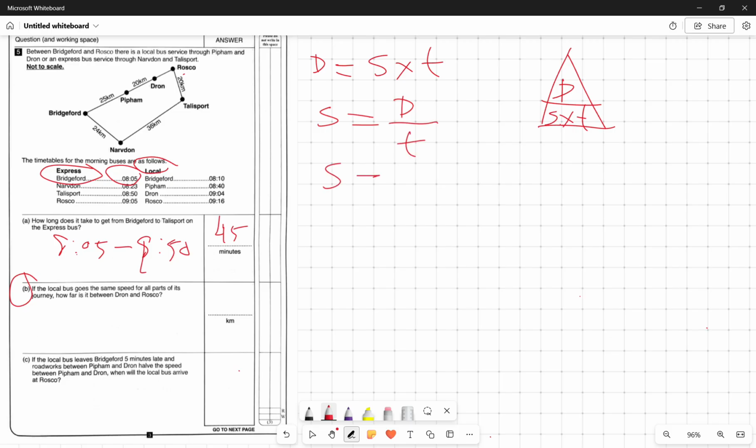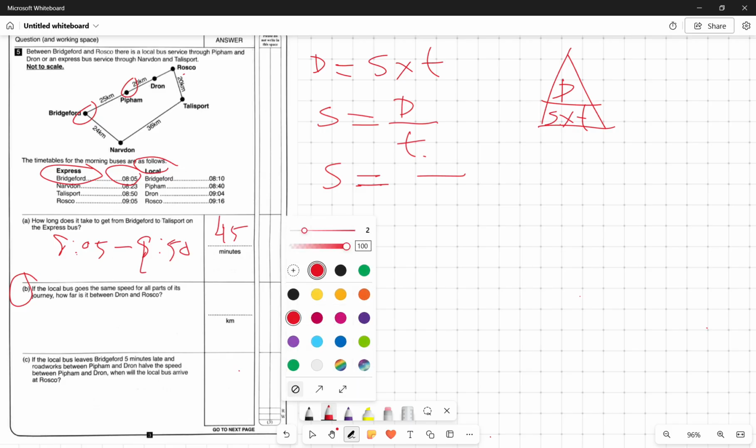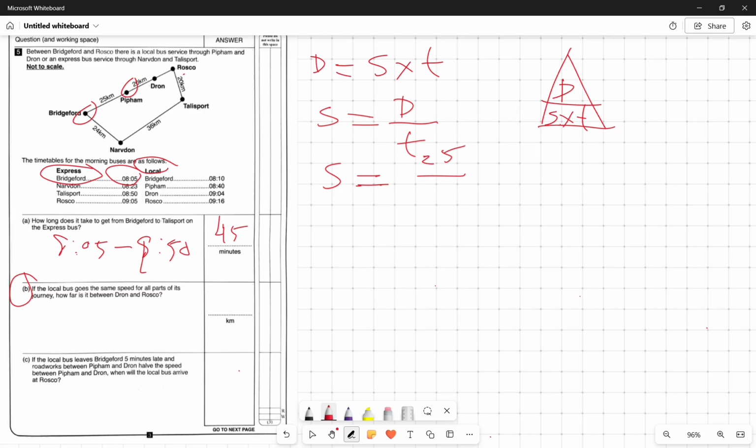So S equals the distance, which I'm going to take from Bridgeford to Pipham, and that distance is 25 kilometers. So I can write here 25. And how long does it take from Bridgeford to Pipham? Look at this, it starts at 8:10 and reaches Pipham at 8:40. So it takes 30 minutes. You need to simply divide by 30.